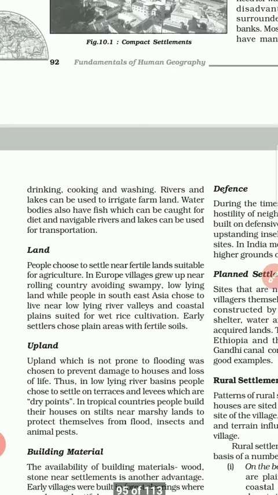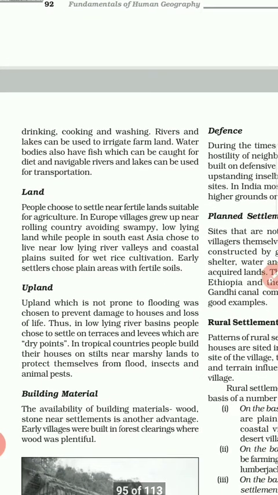People choose to settle near fertile land suitable for agriculture. In Europe, villages grew up near rolling countryside, avoiding swampy, low-lying land, while people in Southeast Asia choose to live near low-lying river valleys and coastal plains suited for wet rice cultivation.